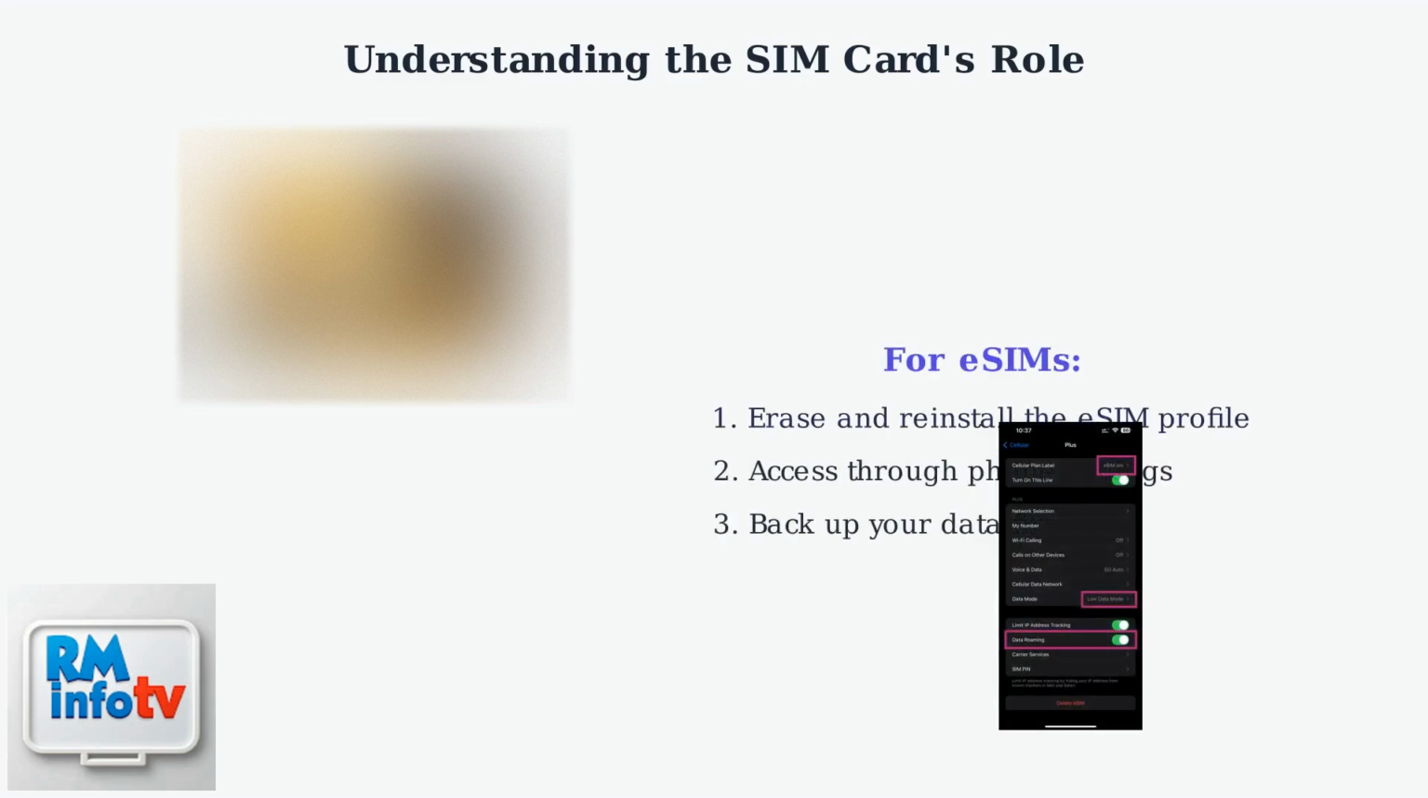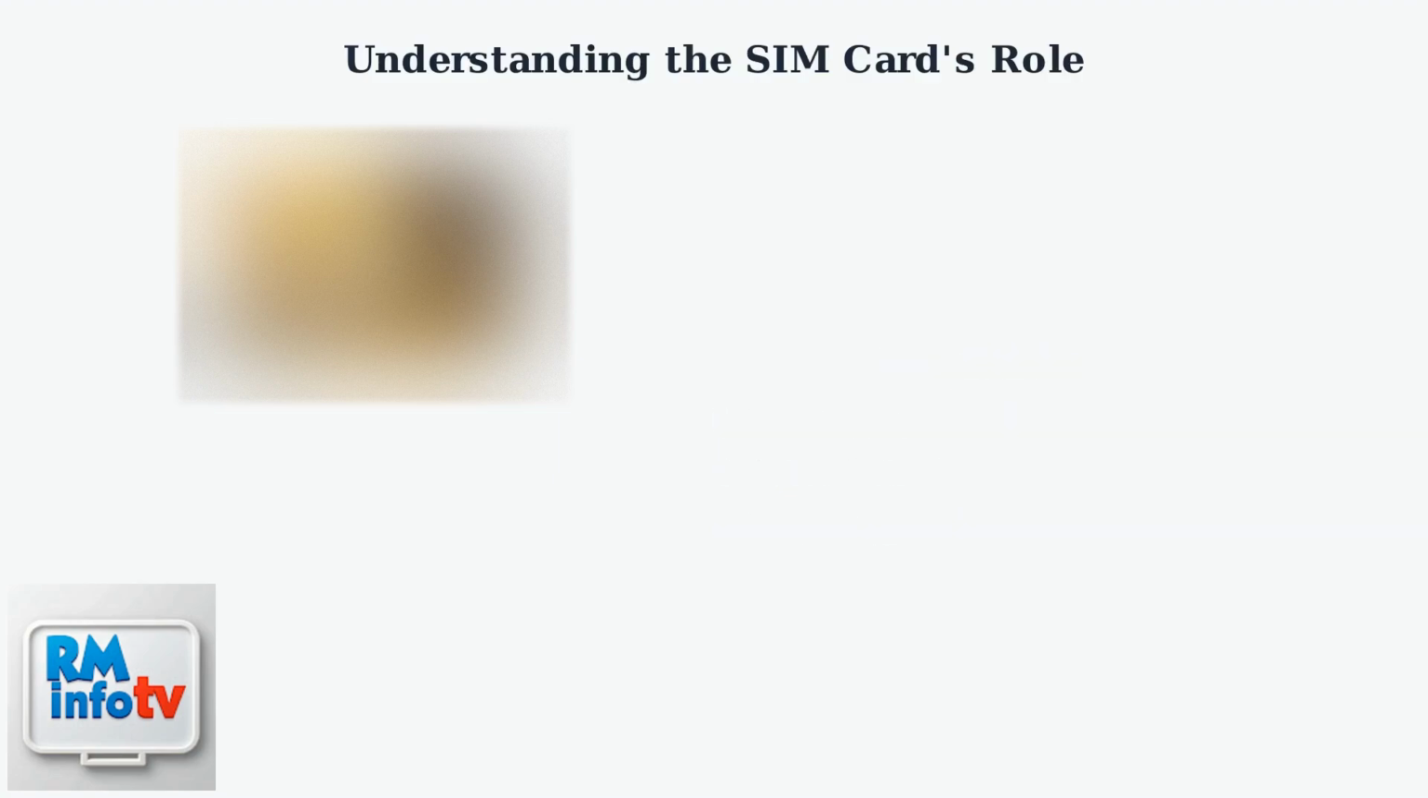For eSIMs, the process is digital. Access your phone's settings to erase and reinstall the eSIM profile. Navigate through the settings menu to manage the eSIM. Always back up your data before proceeding with any changes. If data issues persist after these steps, consider checking for SIM detection errors or consulting Koodo's support.